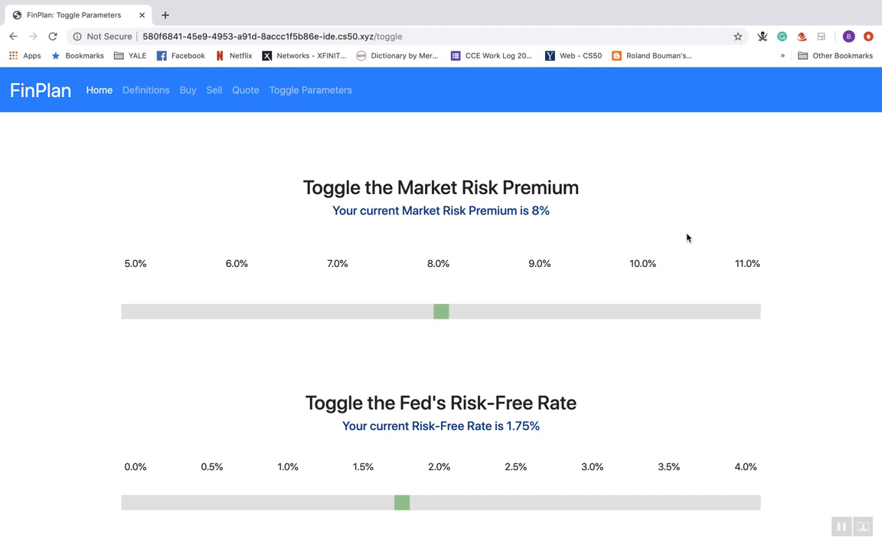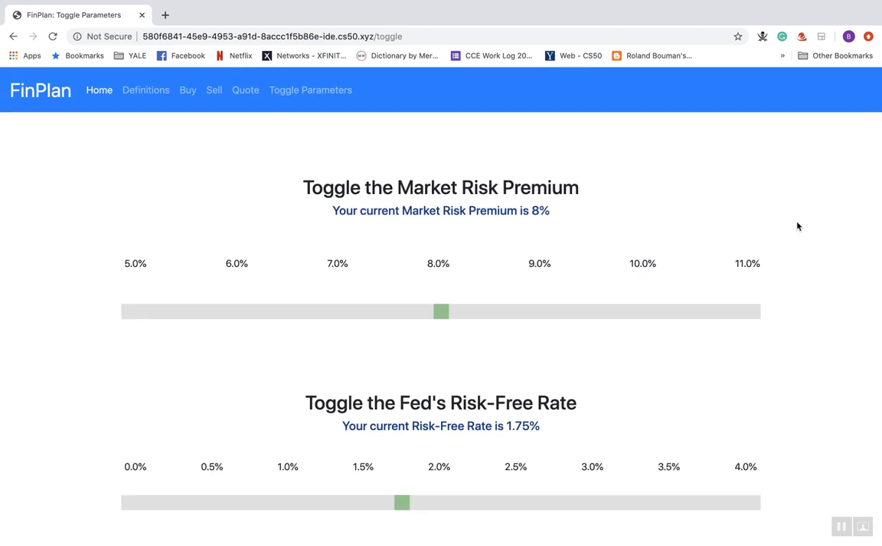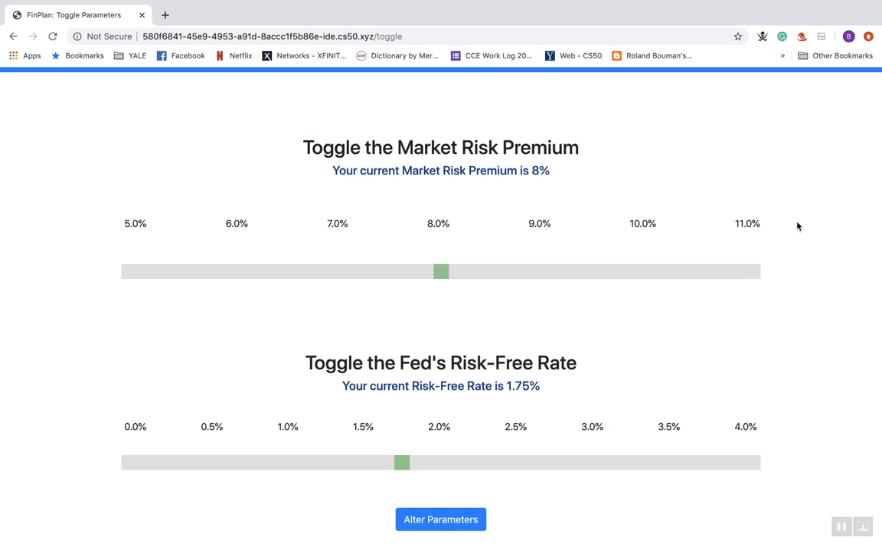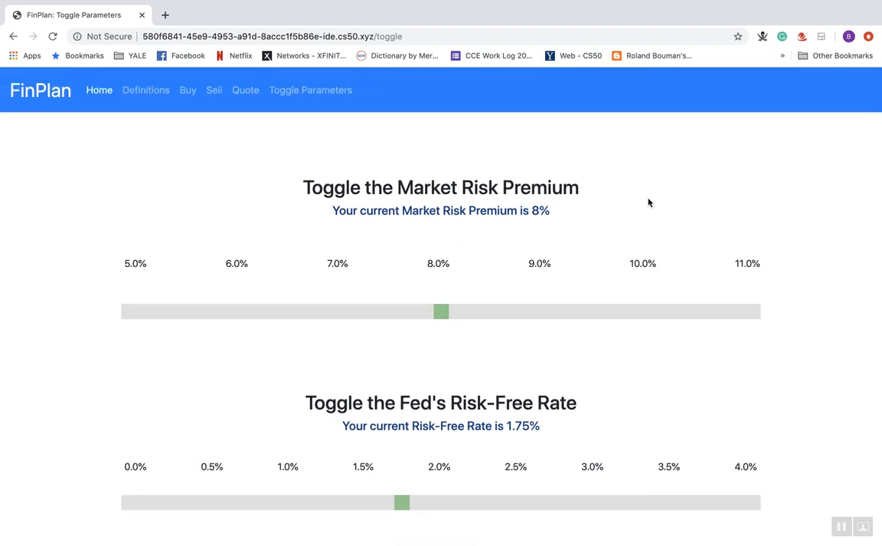Another very important part of this website is the toggle parameters page, which actually allows you to change based on these. Keep in mind, these are all predictions. The Fed's risk-free rate is a number right now that's determined by the central bank. That absolutely changes over time, and the market risk premium is historic. So that's based on what the